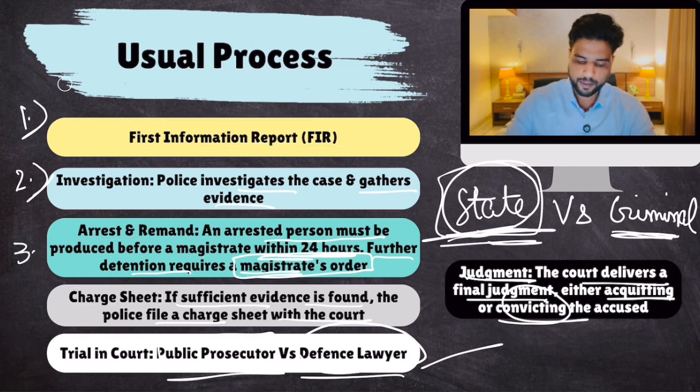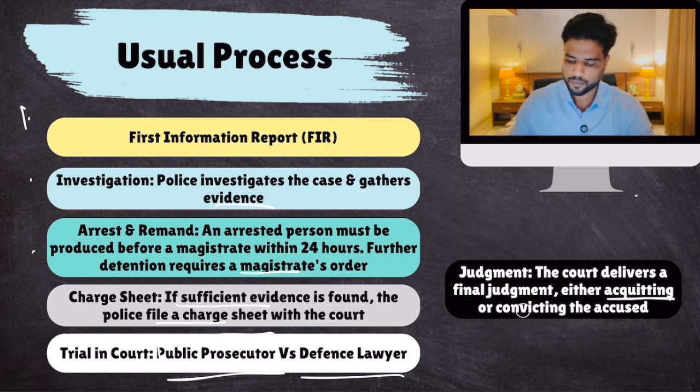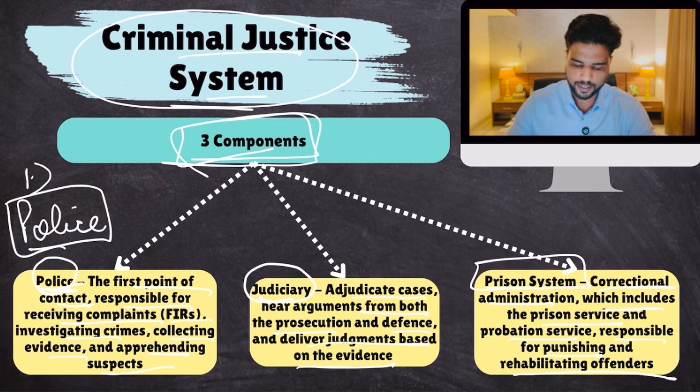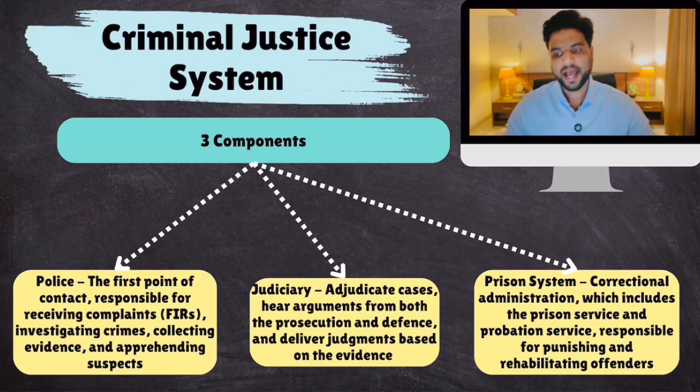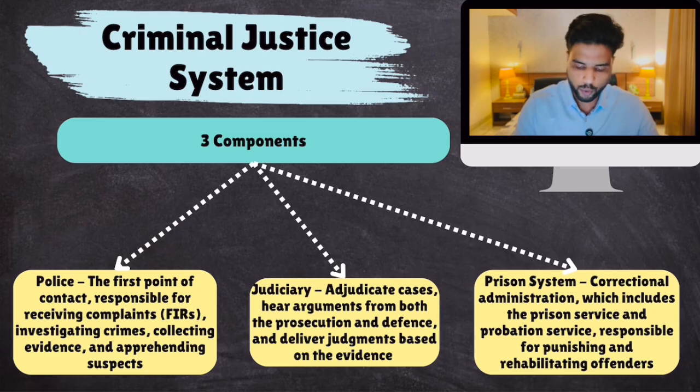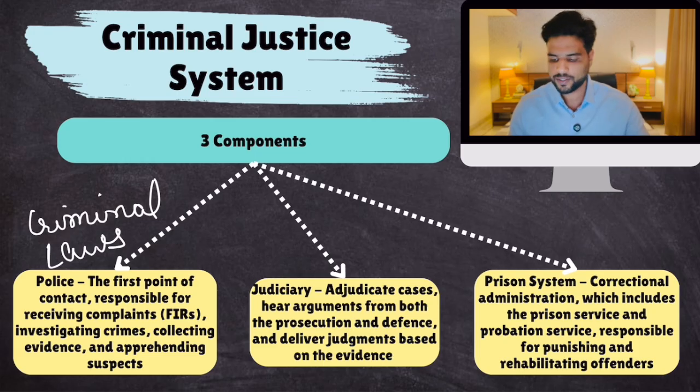Now remember this. This entire criminal justice system, we just discussed this, consists of 3 components, right? The police, the judiciary, and the prison system. The main job of police is to enforce criminal laws. The job of judiciary is to hear cases. The job of prisons is to take care of or rehabilitate these persons who are convicted of a crime.